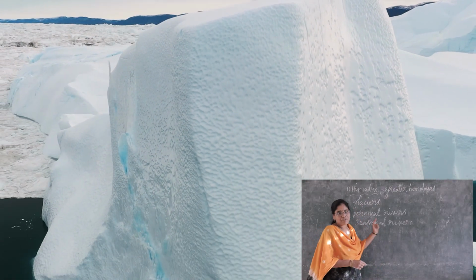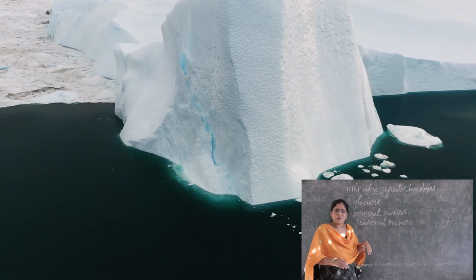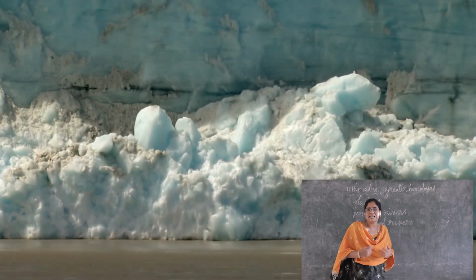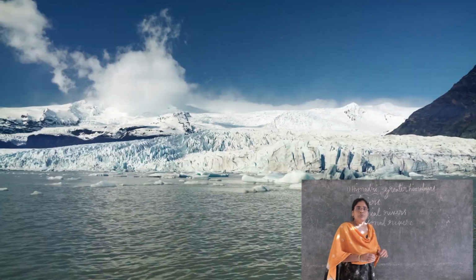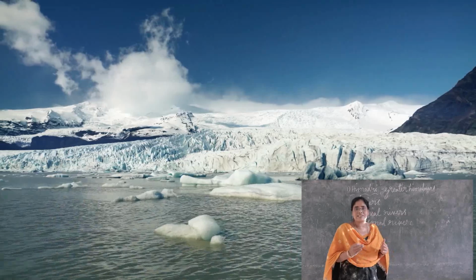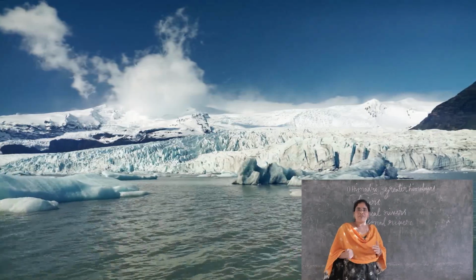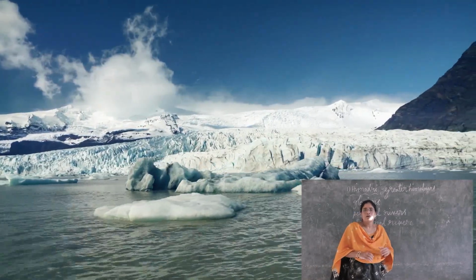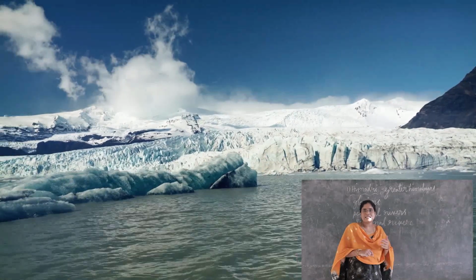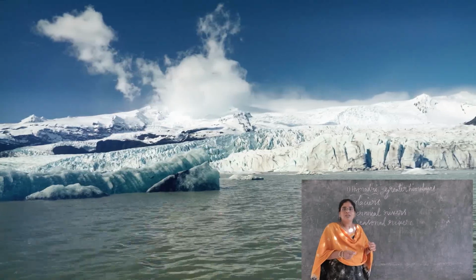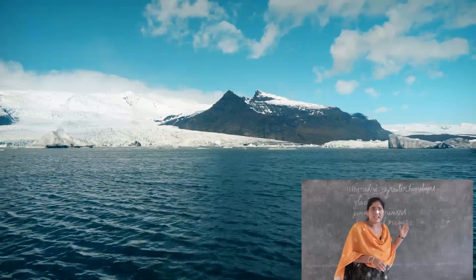Glaciers also found here, children. Glaciers also found in Himadri. What is meant by glacier, children? Glacier means moving sheet of ice. Moving sheet of ice is called glacier. And here perennial rivers also there.